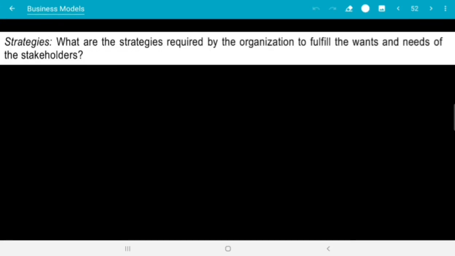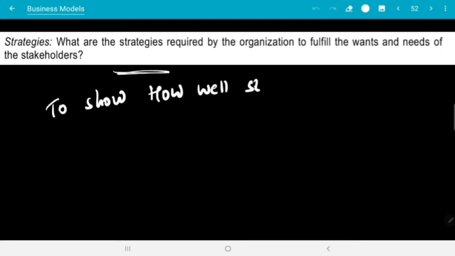The next facet of the performance prism model is strategy. What are the strategies required so that you are able to fulfill the customer and stakeholders' wants and needs? How do you know that strategies have to be implemented? So to show how well strategies are implemented, you need to identify